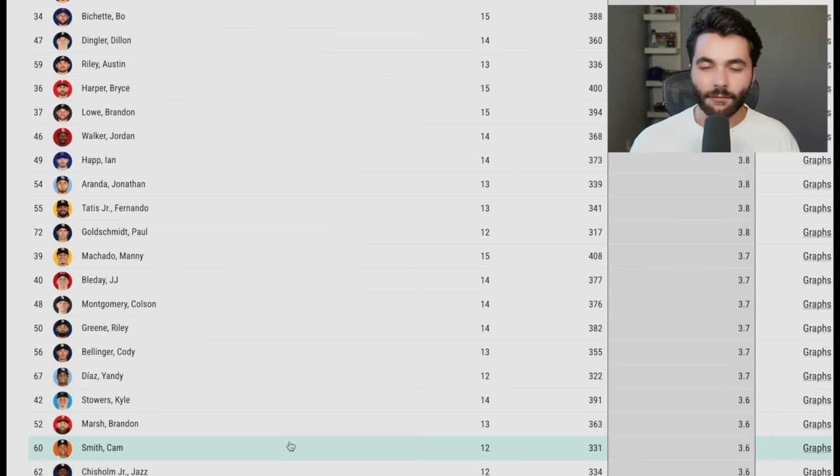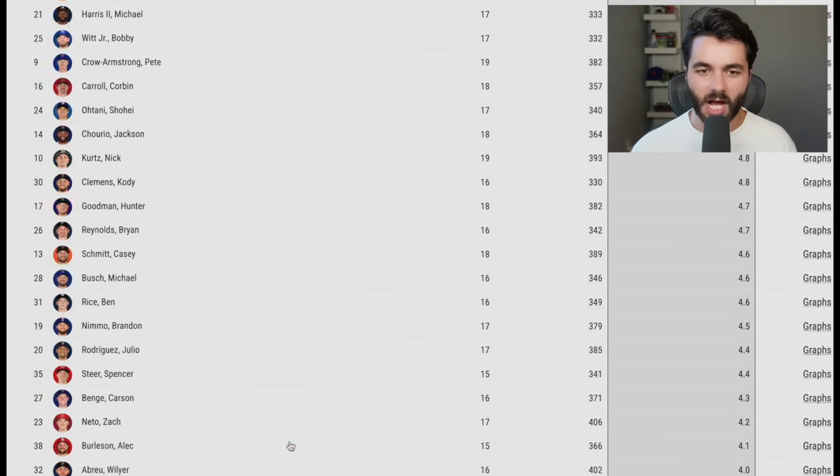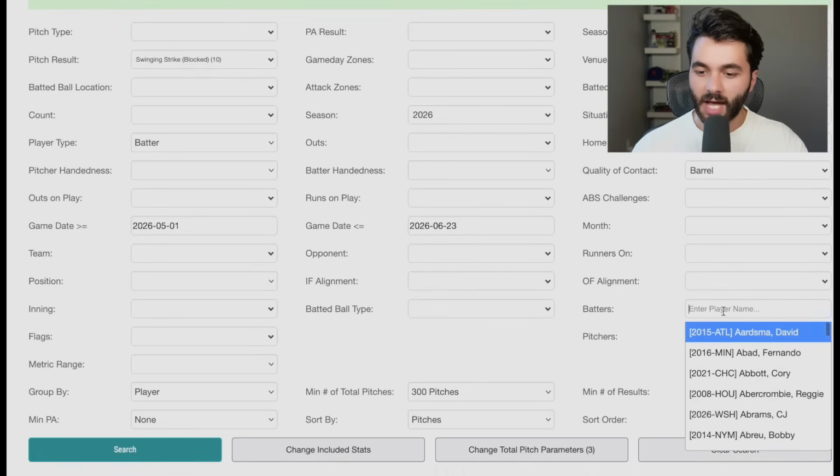So now that we have a few players that are very much on our radar, we're going to get a little bit trickier with all of this. Basically, what I want to do right now is see if any of these guys have done something dramatically different in their approach from their first month of the season, which for all these guys was terrible, over the last month. I think I might split this up into the two six-week flays right now, but let me explain. So I'm going to put a bunch of these guys in our pool.